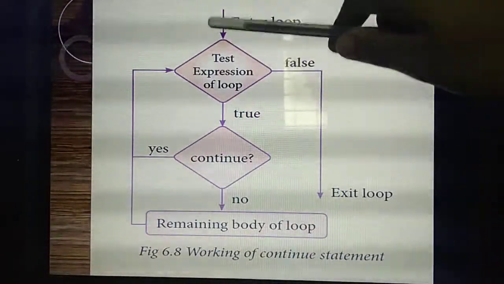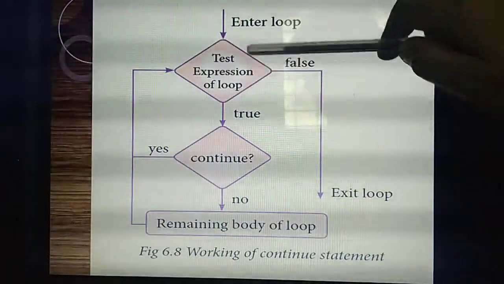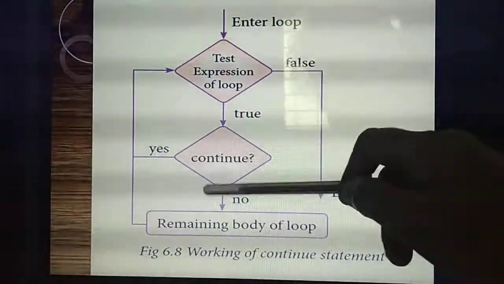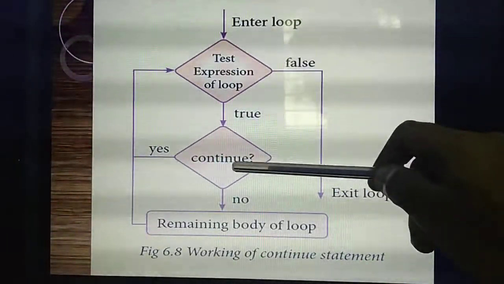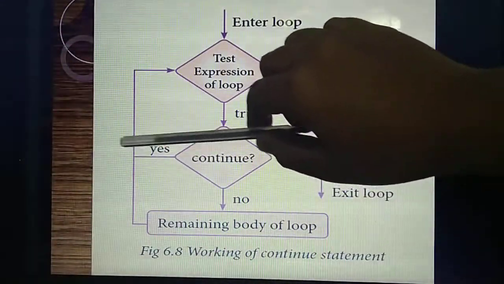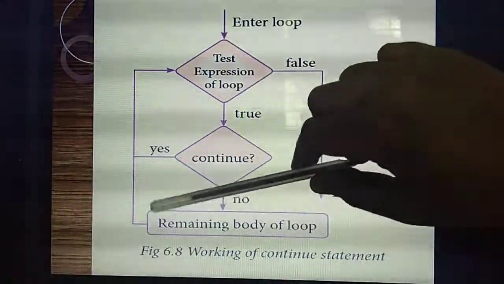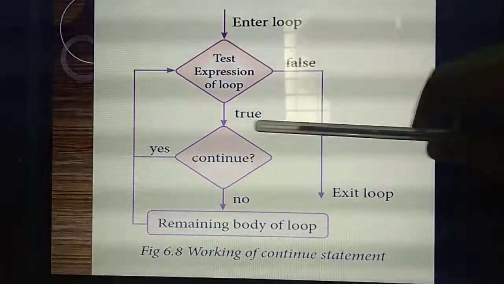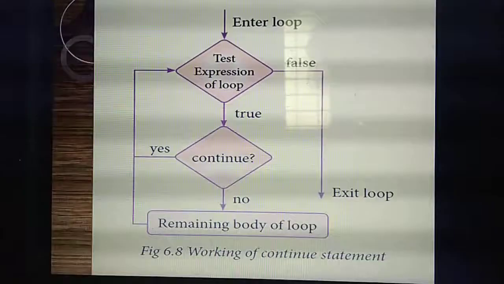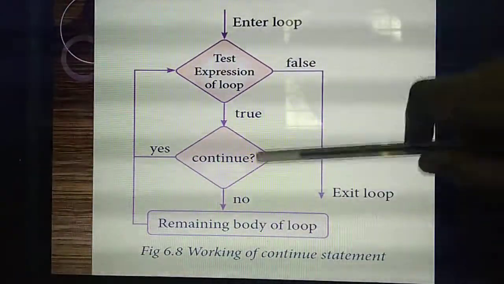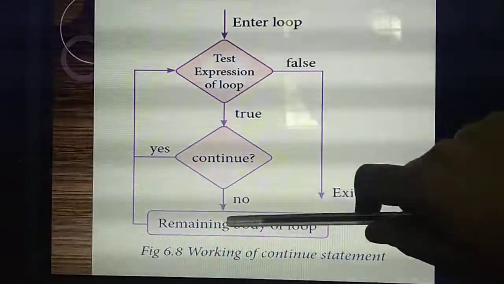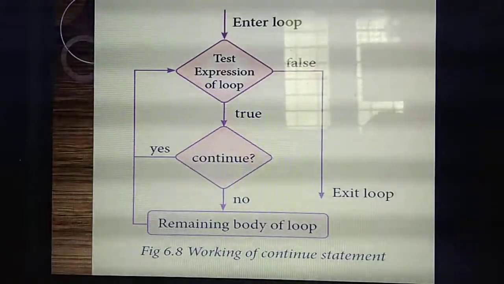Listen. Inside the loop, you are giving one condition or expression and checking it. If the condition is true, inside it I am giving the statement continue. With the break statement, when the condition is true, the control flow automatically goes outside of the loop. But here it is not like that. If the condition is true, it will again execute the remaining part of the loop. Otherwise, if false, only that part alone is skipped, and the remaining body of the loop will execute again and again.